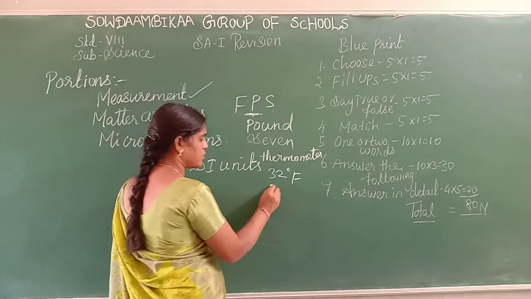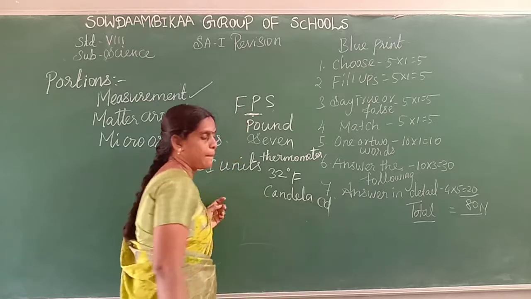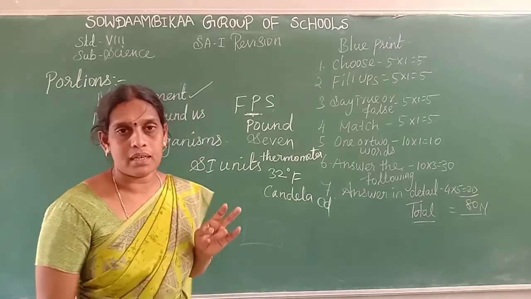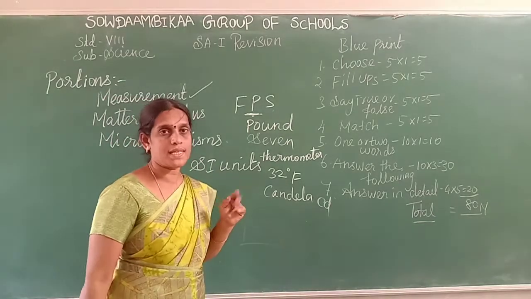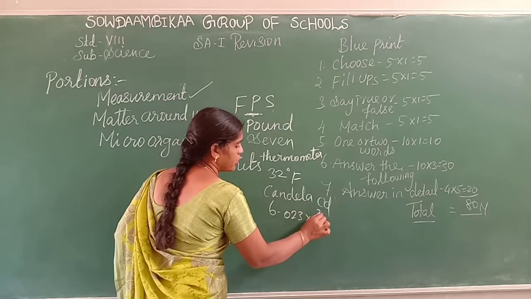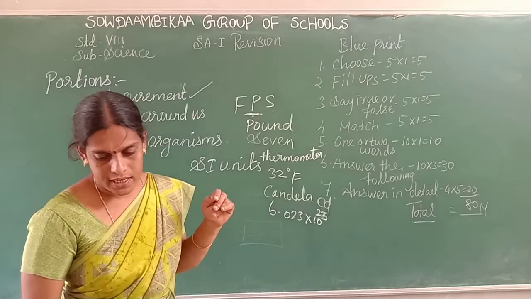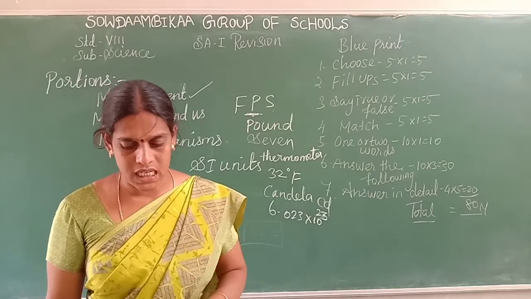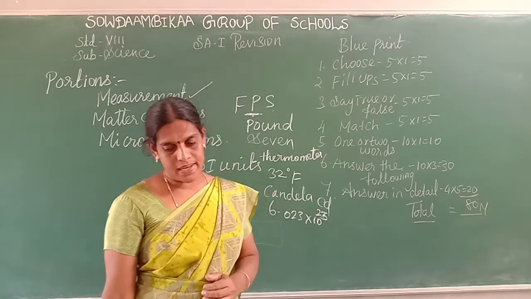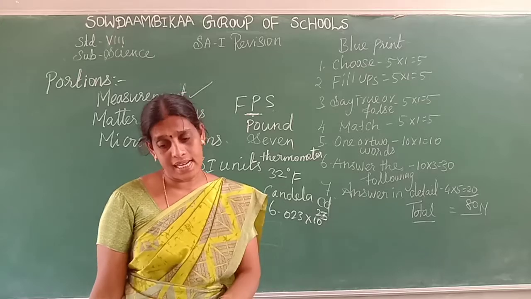Yes, all are clear about this one. Candela. The symbol is cd. Okay. Next one is, what is the value of Avogadro number? Nothing but the mole. 1 mole is the Avogadro number. 6.023 into 10 to the power of 23. This is called the Avogadro number. What type of oscillation is used in the atomic clock? Periodic vibration. Mention the types of clock based on the display: analog clock and digital clock.